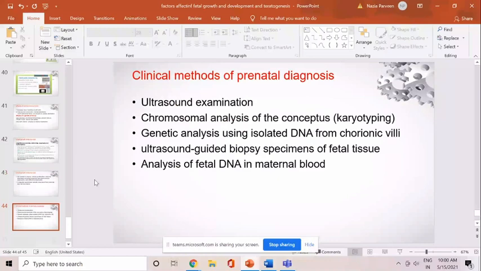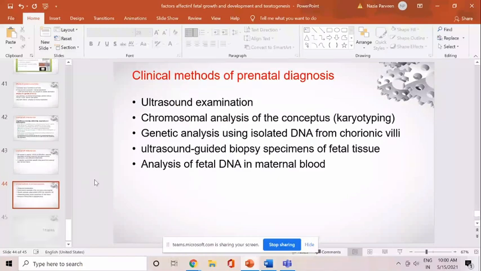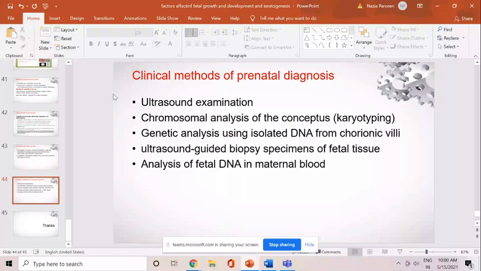In the last, I just want to tell you that we have discussed so many fetal defects in the fetal growth and development, but what are the methods by which we can pick these abnormalities, malformation, or anomalies as early as possible, so that in a safe period, we might offer the pregnant lady an MTP as a method to avoid the birth of such a malformed baby. So, what are the various clinical methods to diagnose these abnormalities? We have ultrasound examination, that is very good.